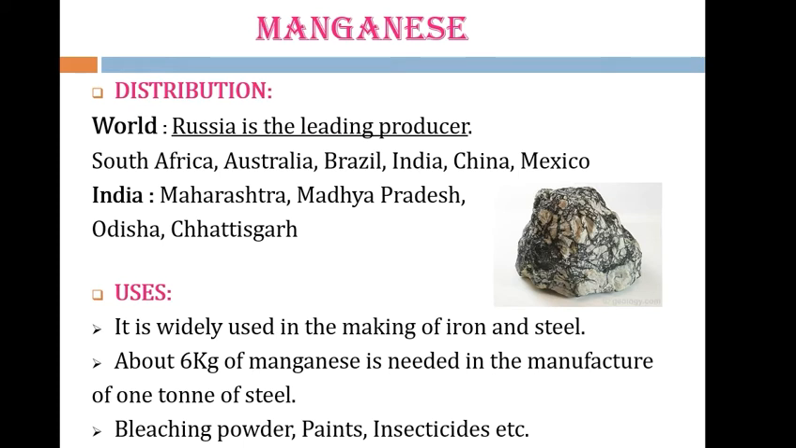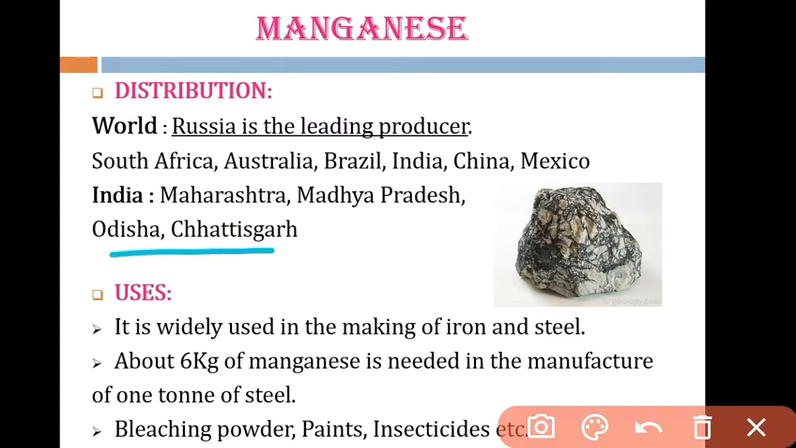Next we have manganese. In the world, Russia is the leading producer, followed by South Africa, Australia, Brazil, India, China and Mexico, but Russia leads in the production of manganese. In India, manganese is mainly found in Maharashtra, Madhya Pradesh, Odisha and Chhattisgarh. These are the leading producing states of manganese. This is the picture of a manganese ore.